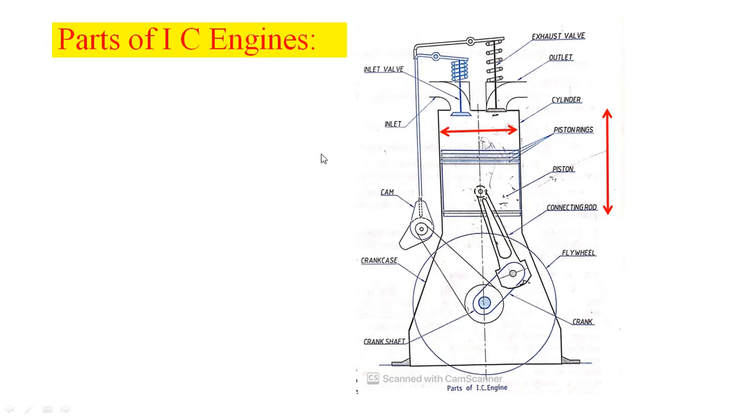Therefore, compression ratio can be written as (Vc plus Vs) divided by Vc. That is the compression ratio.